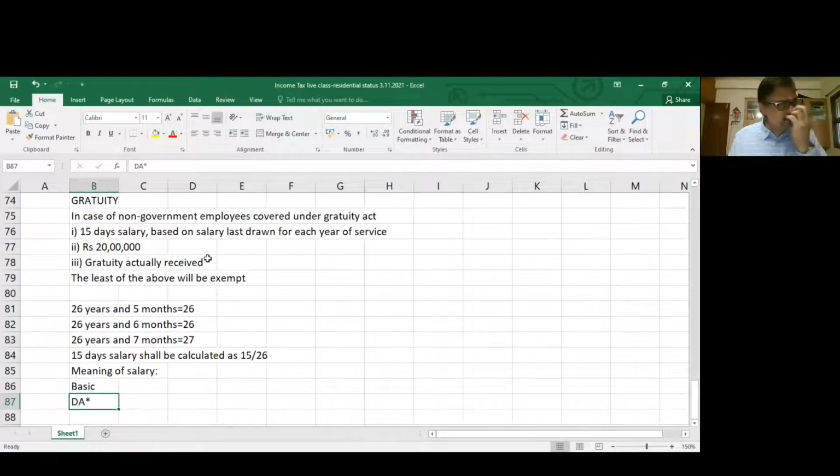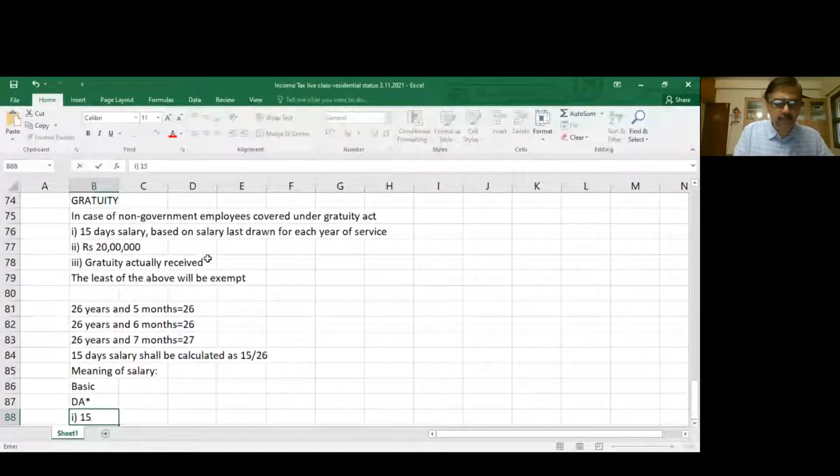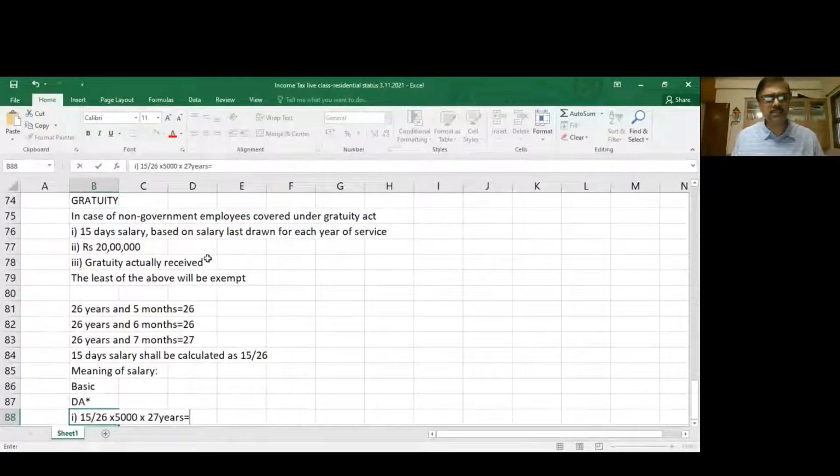So if Mr. X has put in, let us say, 27 years of service and last drawn salary is, let us say, 5,000 or 6,000 rupees, then how do you calculate? So 15 days salary, 15 by 26, let us say his last drawn salary is 5,000, into 27 years of service. So can you calculate and tell me what this is? This is slab 1. He has put in 27 years of service. So 27 years, for easy understanding. 15 by 26, what is the sanctity of 26?